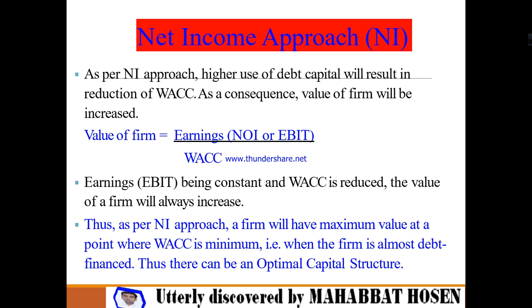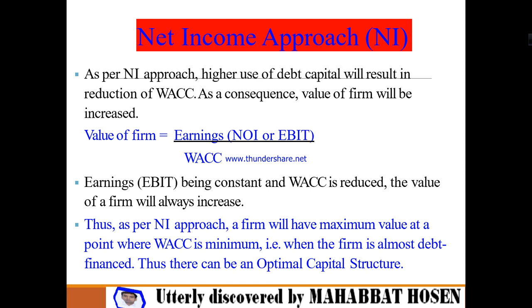Second point, earnings EBIT being constant. You have to keep this in mind. Earnings EBIT will remain constant, and if the weighted average cost of capital is reduced, the value of the firm will always increase. That means the previous discussion.